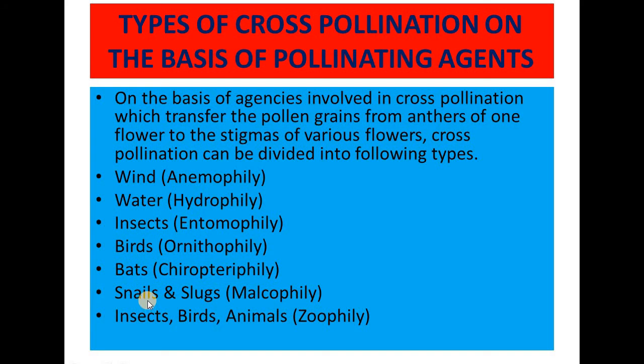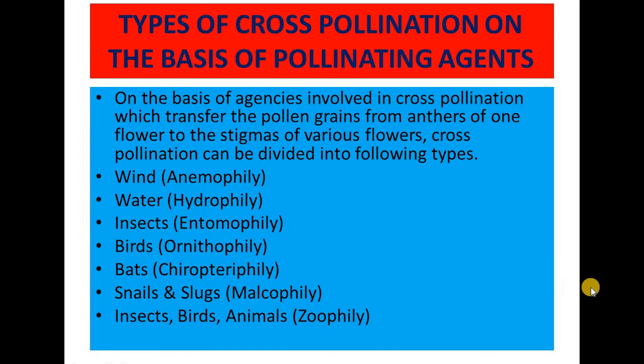And finally, one more thing we have to remember: the pollination which takes place with the help of insects, birds, and animals. All these three agencies are collectively called zoophily. With the help of insects, birds, or animals, if the pollination occurs, it is known as zoophily.